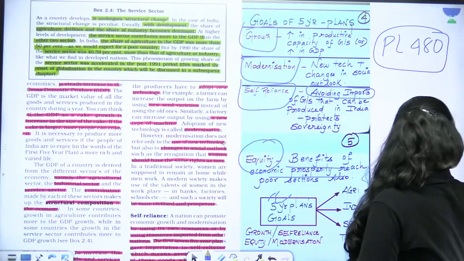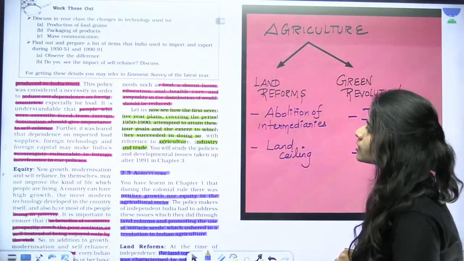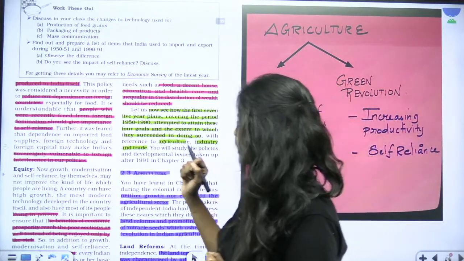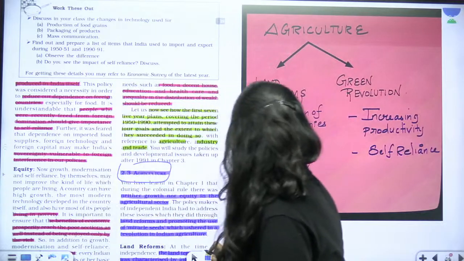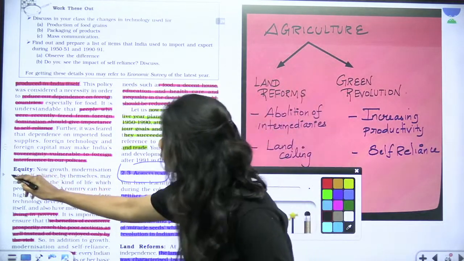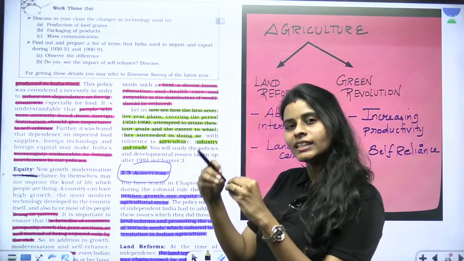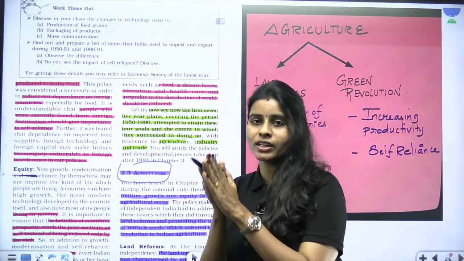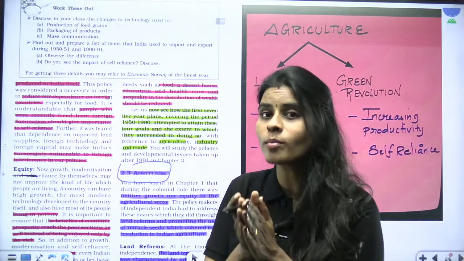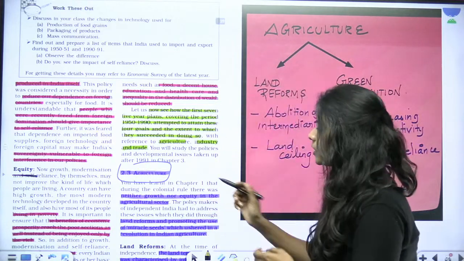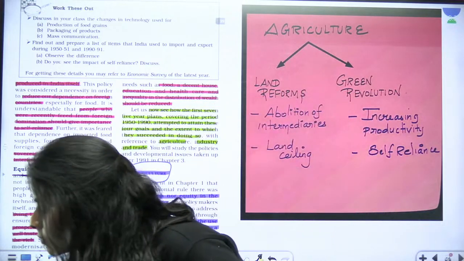So next, moving on to the measures we took in agriculture. Till here your goals are done. This is equity and this is self-reliance. Now we are going to deal with each and every section individually and see what are the major reforms we made in those sections. Okay, so starting from agriculture.